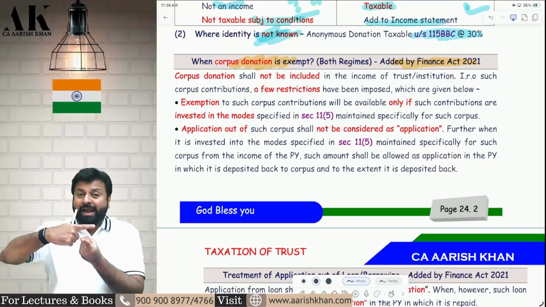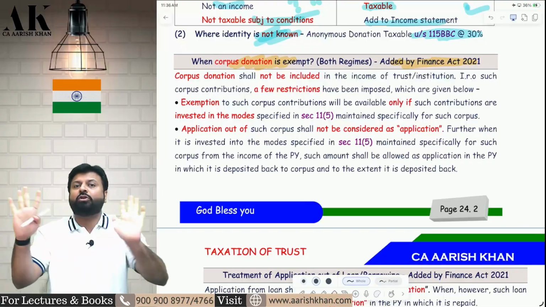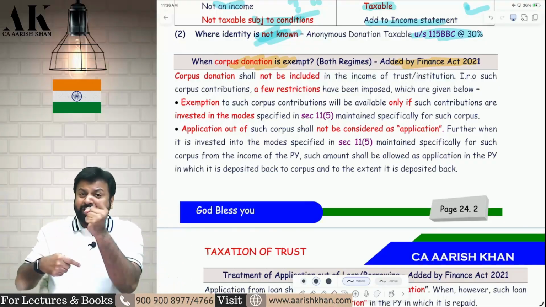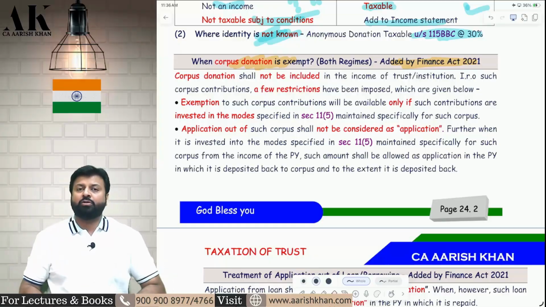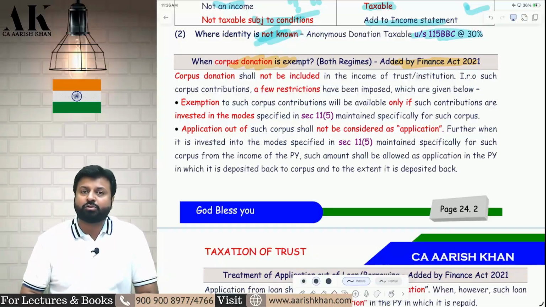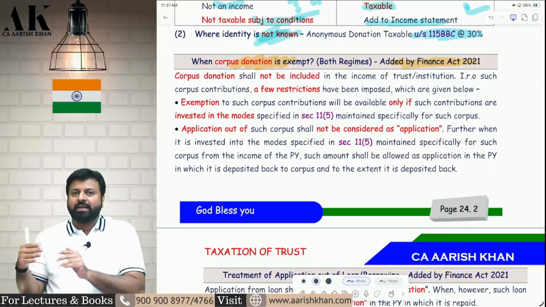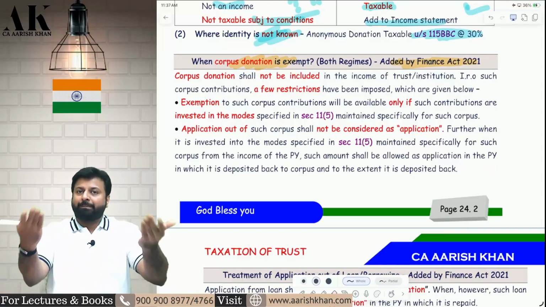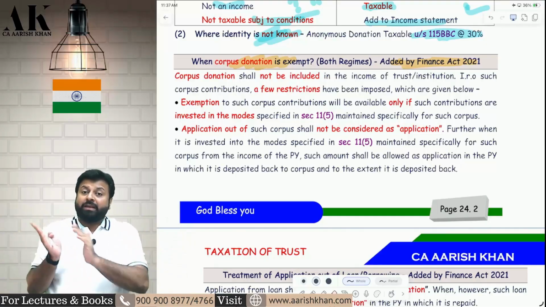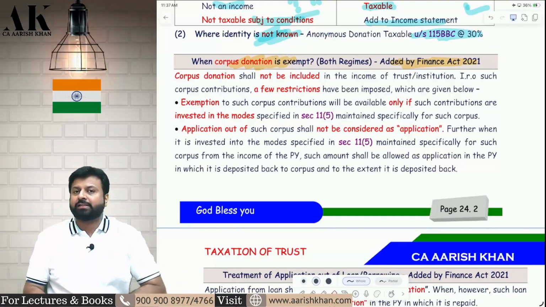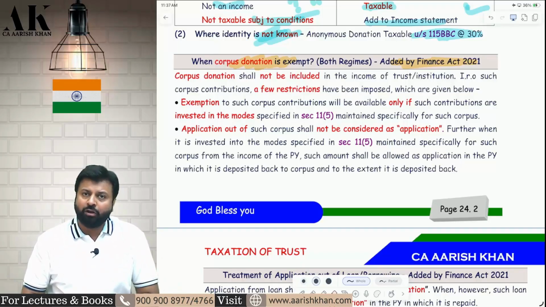So the rule is very simple. At step 2, when you incur the expense, you don't get the deduction. But at step 3, when you redeposit the amount, at that time you get the deduction. Please comment and explain whether you understood or not. I have given you a big example on this. So step 1, you receive the corpus donation. It will become exempt provided you invest. Step 2, you withdraw and you apply, don't consider it as an application. Step 3, when you deposit back, then it is considered as an application. I hope it is clear to all of you.